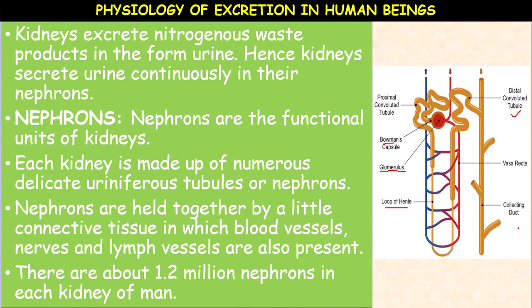The nephron is the structural and functional unit of the kidney. There are 1.2 million nephrons in each kidney. The nephron is made up of Bowman's capsule, glomerulus, proximal convoluted tubule, loop of Henle, distal convoluted tubule and collecting duct.